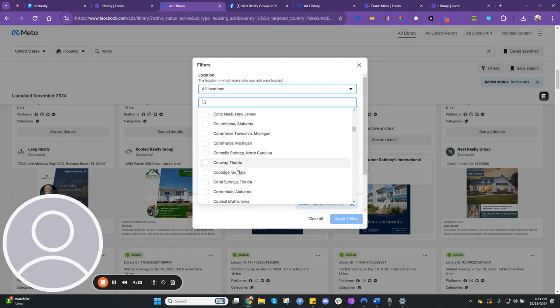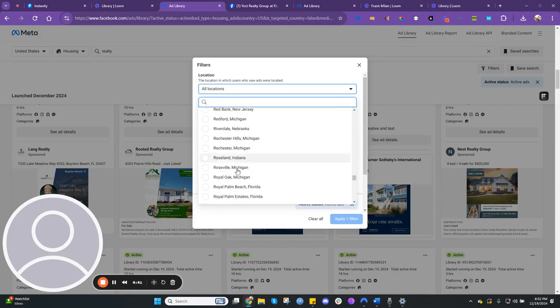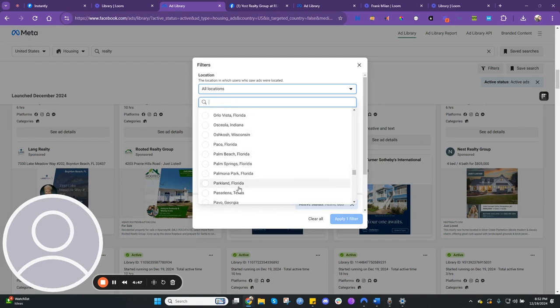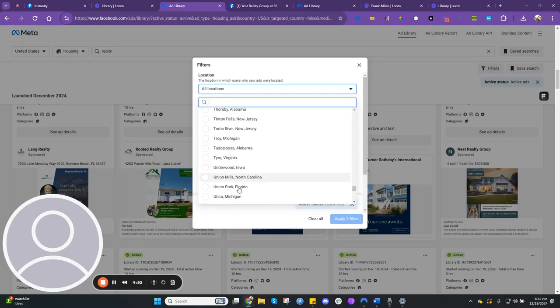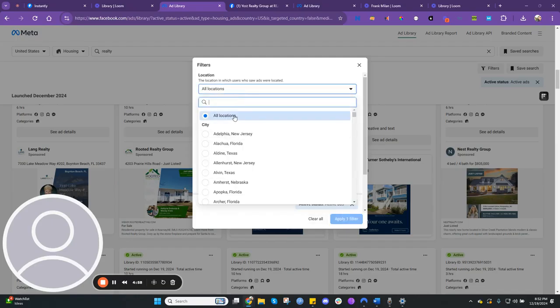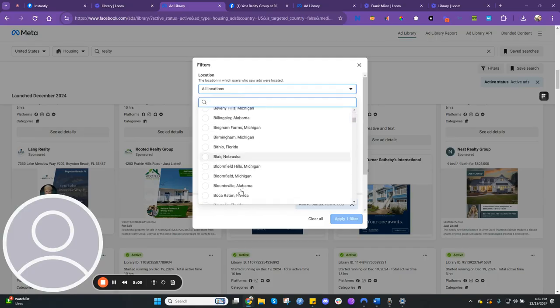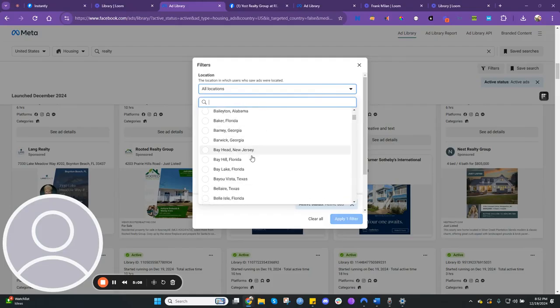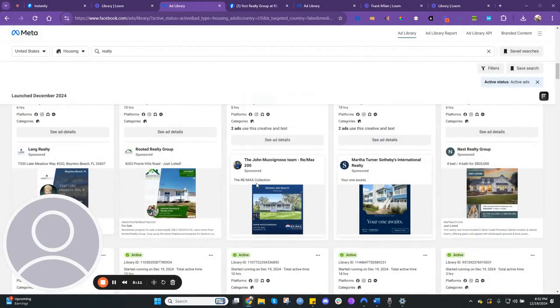You can go down and find your city. I don't know why searching it's not coming up. Not sure why it's not coming up now, maybe because of the keywords I typed in, realty. But you saw when I typed in buy a house, I had the option to find Phoenix. So you can play around with it, guys.